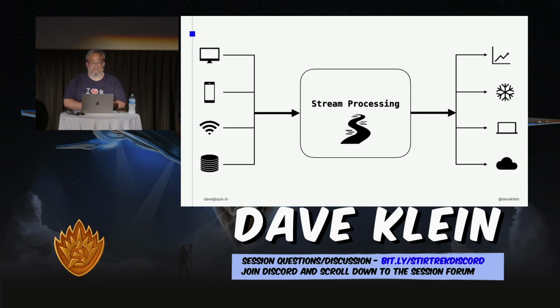So first, let's talk about what we're talking about here. When we talk about event streaming or stream processing in general, we're talking about data that's coming into a broker of some sort. In this case, Apache Kafka, but we'll mention there are several other options as well. That data can be coming from any kind of source, and it can be coming in at a high rate of speed and a huge amount of data. It's not uncommon to have millions of records per second coming in from some systems.